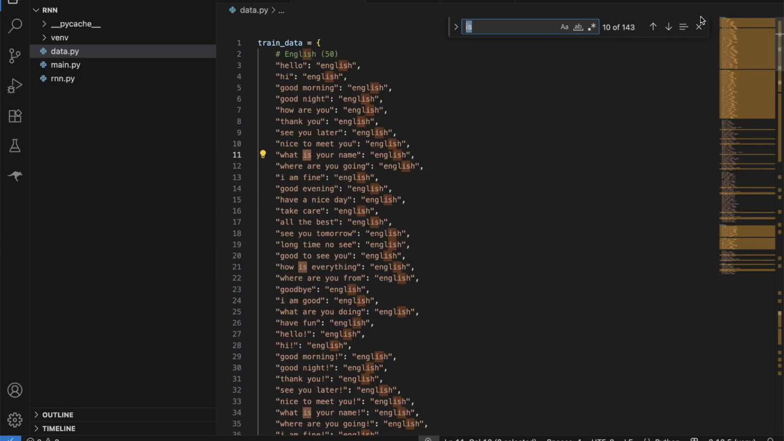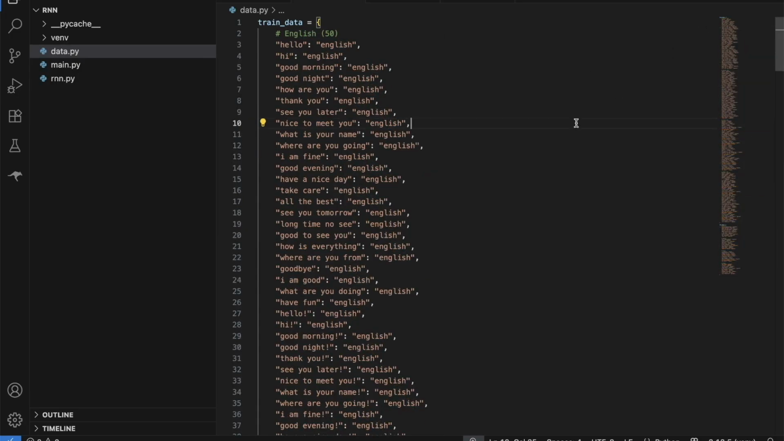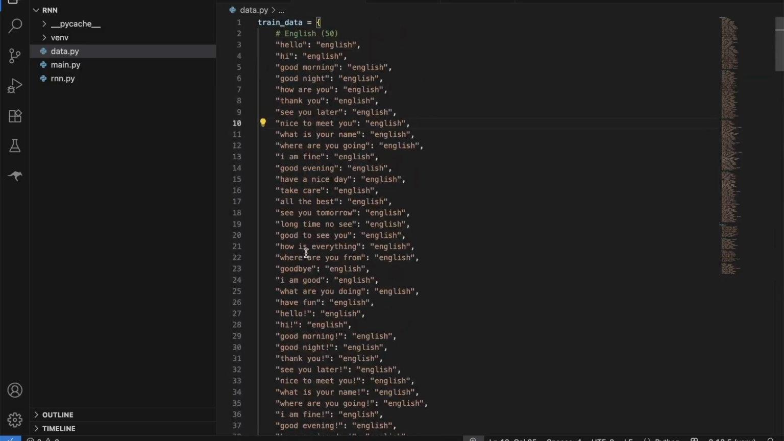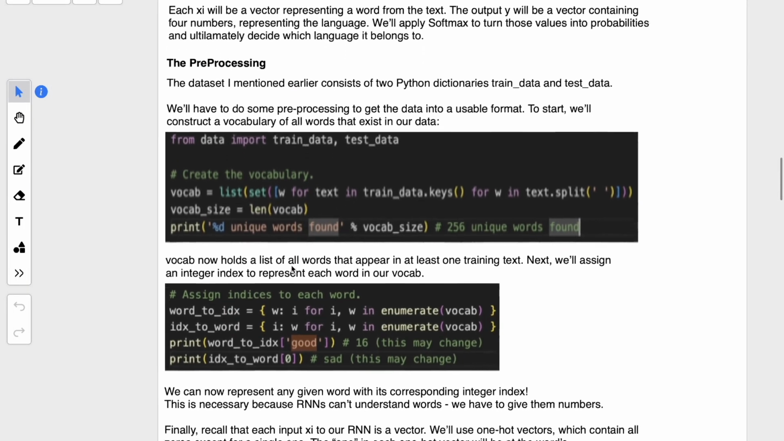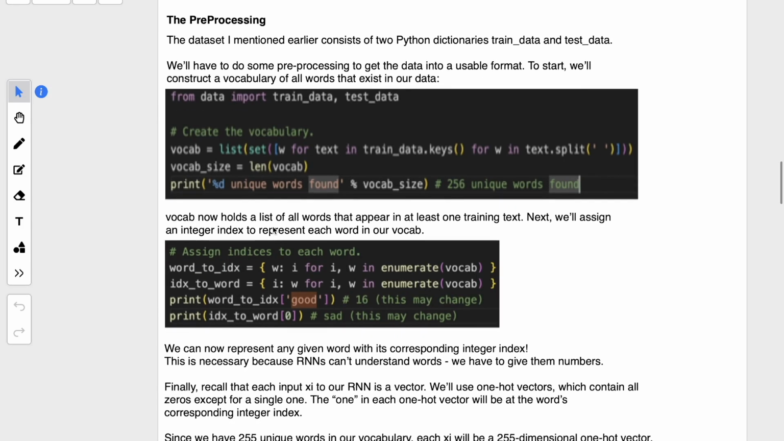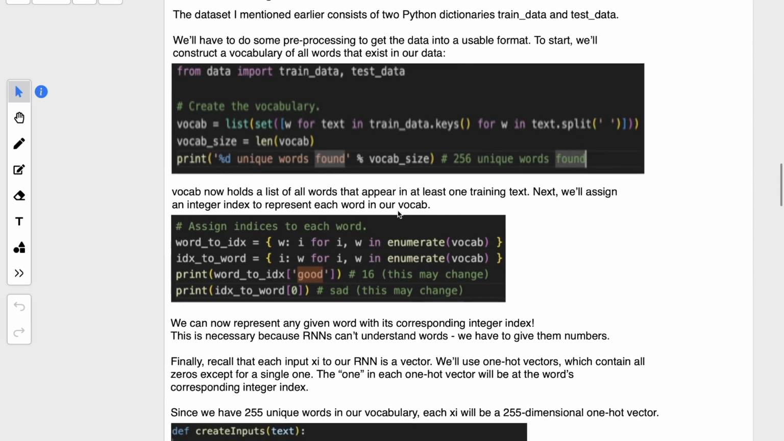We just need to represent each word by a single vector. So every time we pass a word into a neural network, if it is the same word, it should look like the same input, right? So we will find out how many unique words we have in our whole training data set. For that we do something like this. After that we create a vocabulary, a list of all the words that appear at least once in our training data set. Next we will assign an integer index to represent each word in our vocab.